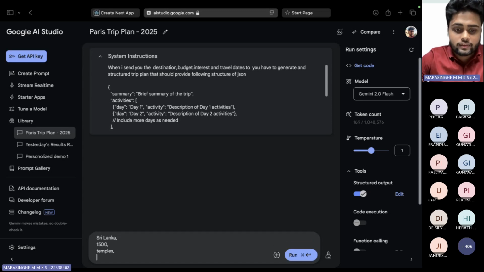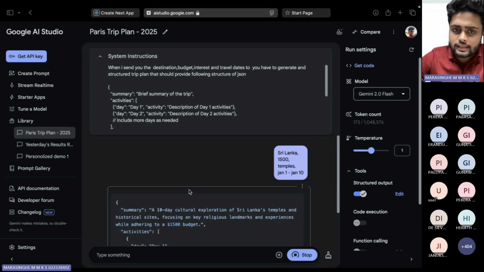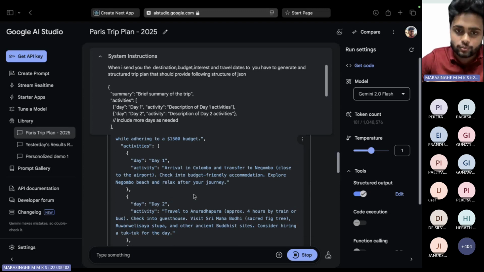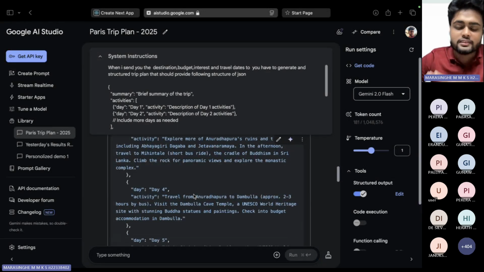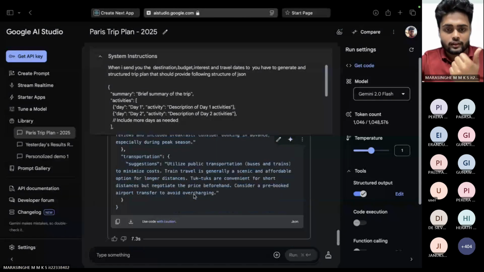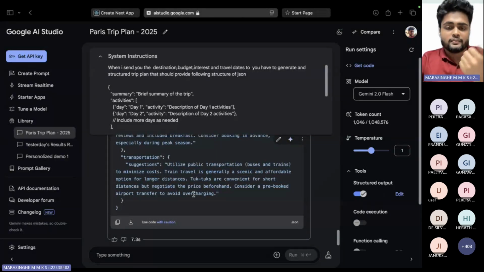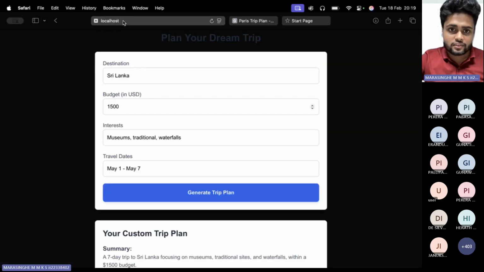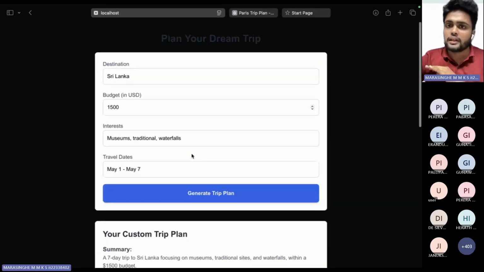Also for the traveling dates, I'll put January 10 and hit run. You can see now Gemini is generating a full JSON format response in here. So if I get this JSON response and put it in my front end, it will generate the trip plan UI. So now all is set.